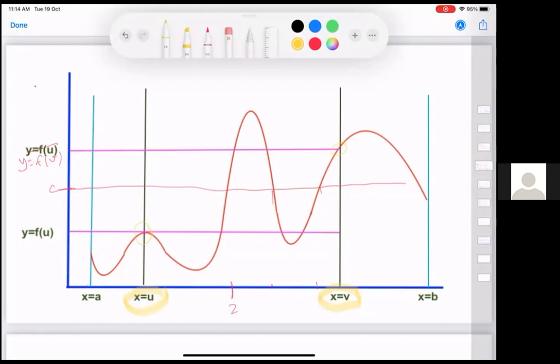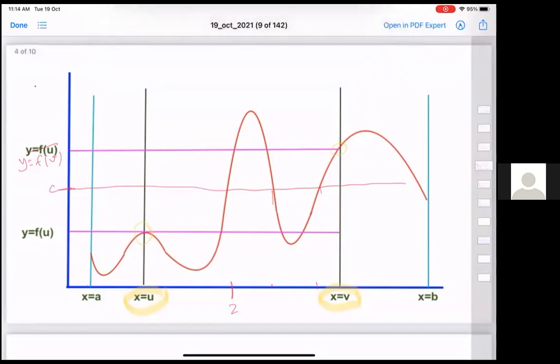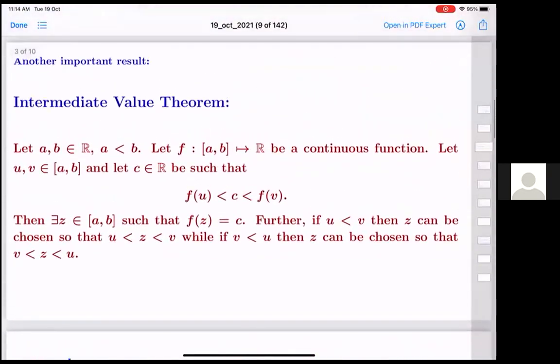So perhaps initially when somebody wrote this, they just said, it's obvious. Well, but you have to write a proof. Any questions about this one? Sir, could you scroll up to the statement once? Yes. Okay, sir, fine.